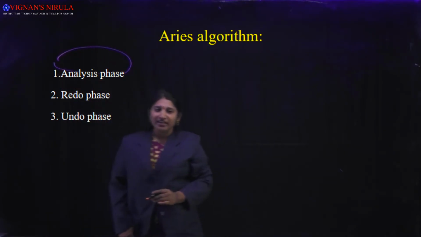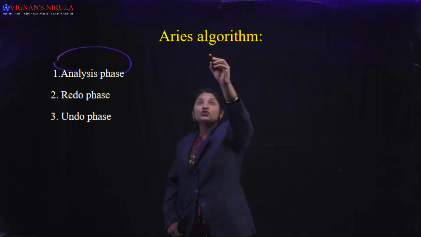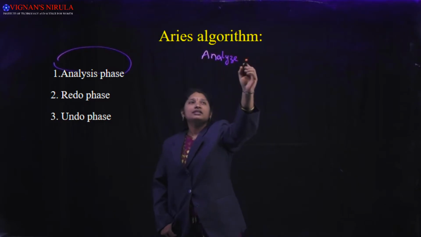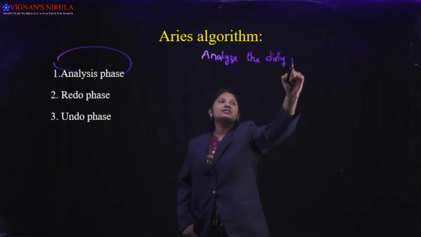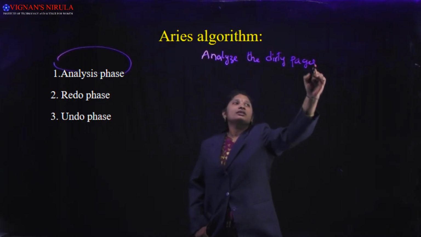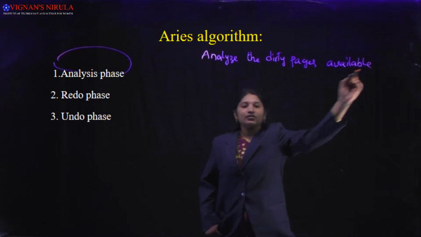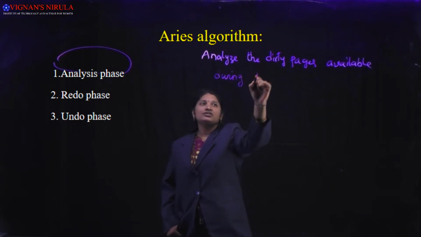As its name indicates, what is the meaning of analysis phase? It tries to analyze the dirty pages available during the system crash.